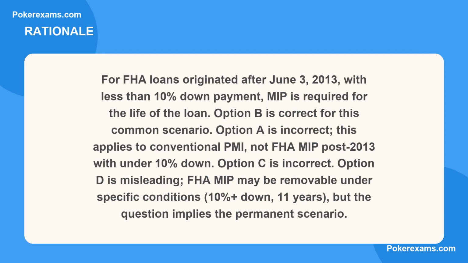Here is why. For FHA loans originated after June 3, 2013, with less than 10% down payment, MIP is required for the life of the loan. Option B is correct for this common scenario. Option A is incorrect. This applies to conventional PMI, not FHA MIP post 2013 with under 10% down. Option C is incorrect. Option D is misleading. FHA MIP may be removable under specific conditions, 10% plus down, 11 years, but the question implies the permanent scenario.